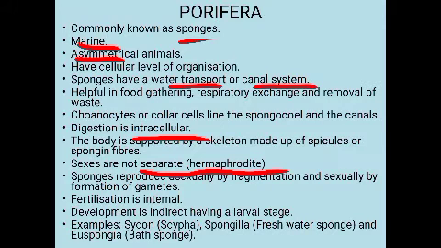Okay, then if you see these organisms, the sexes are not separate. That means they are hermaphrodite. In plants we have studied it as monoecious, isn't it? What do you mean by that? Both male and female sex organs are present in the same organism. So in animals also, when both male and female sex organs are present in the same organism, they are said to be hermaphrodites. Okay, so the sexes are not separate, that means they are hermaphrodites. So eggs and the sperm, that is the gametes, male and female gametes, are produced in the same individual itself.